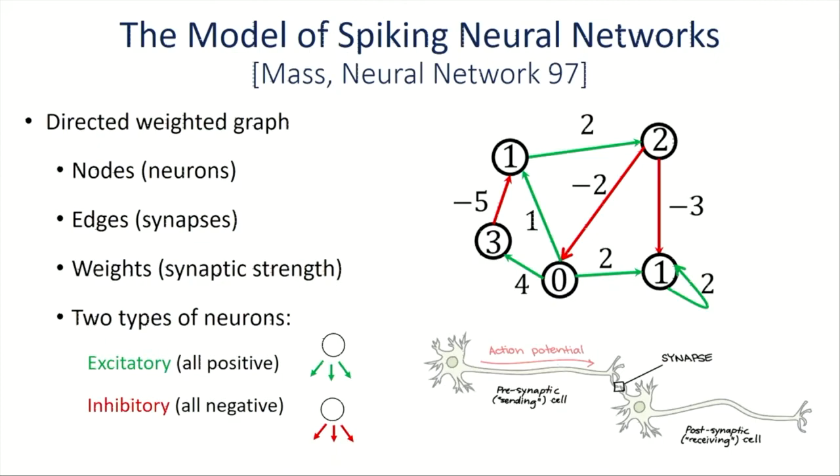A spiking neural network can be thought of as a directed weighted graph, where the nodes are the neurons, the edges are the synapses, and the edge weights indicate the synaptic strengths. In addition, we have a biological constraint that each neuron is either excitatory, meaning all outgoing edges have positive weight, or inhibitory, where all outgoing edges have negative weight.